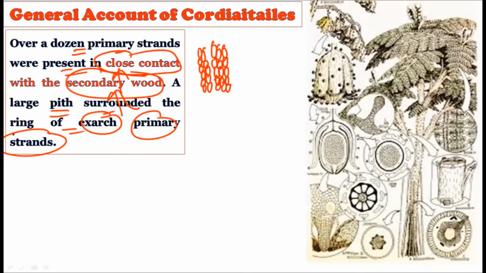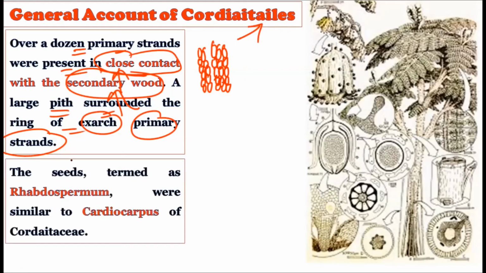So this is all about the members of the Cordaitales and the Poroxylaceae. Both these families come under the Cordaitales order. The seeds which are reported in this family were termed as Rhabdospermum, and were similar to the Cardiocarpus of the Cordaitales.